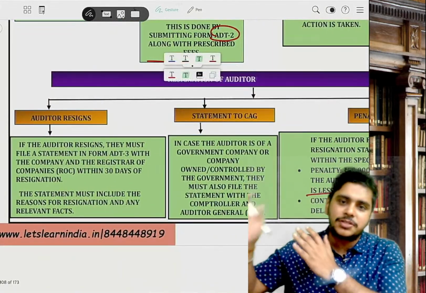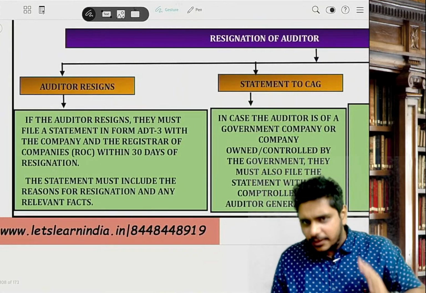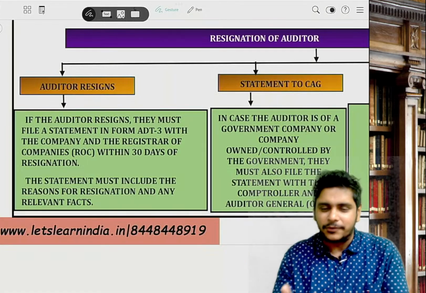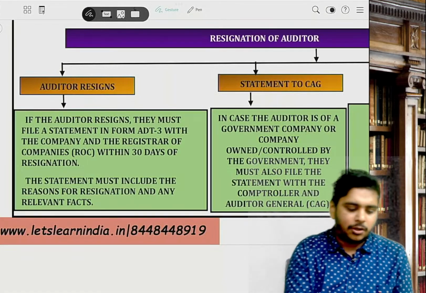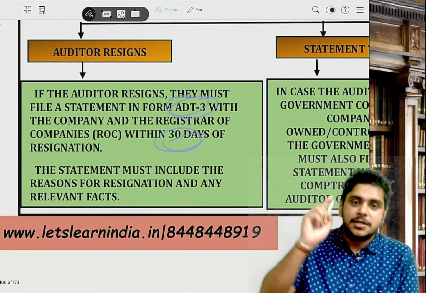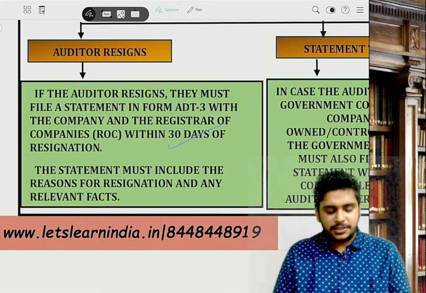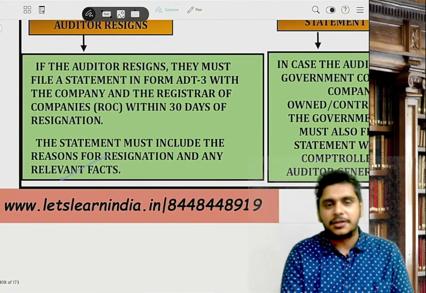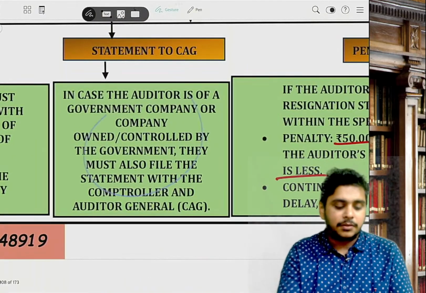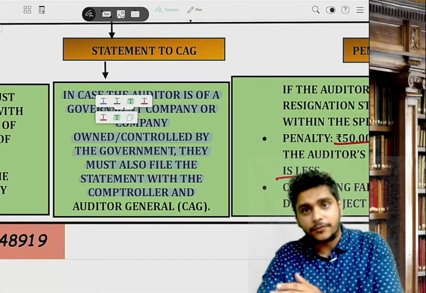Next is resignation. Resignation is also Section 140. Sir, when can an auditor resign? Example, the auditor resigns. If the auditor resigns, they will file a statement in form number ADT-3 within 30 days. ADT-1 was 15 days, ADT-3 is 30 days. The statement should include the fact and the reason for resignation. In case of a government company, they also have to inform the CAG.